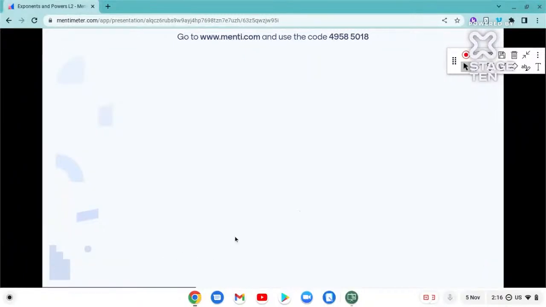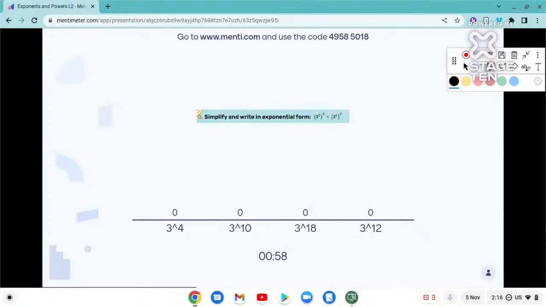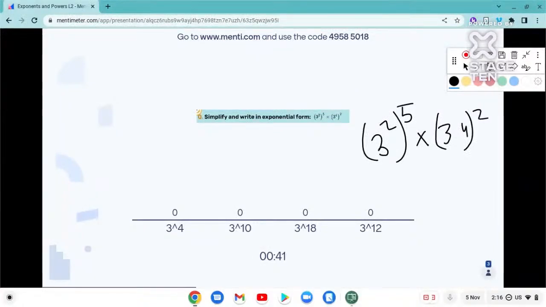Question number 2 on your screens now. Question number 2 says, simplify and write the exponential form. It says 3 raised to 2 whole raised to 5 into 3 raised to 4 whole raised to 2.